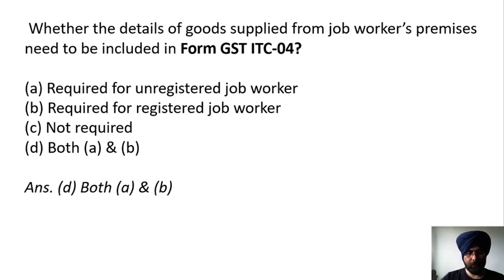Here the correct answer is D, that is both A and B, required for unregistered job worker as well as registered job worker. So when the goods are sent to the job worker, then the details of the goods, that is the inputs or capital goods being sent to the job worker and received back from the job worker, are required to be reported in Form GST ITC-04 on the GST portal. So whether the goods are sent to an unregistered job worker or a registered job worker, both of them are required to be included in this form.